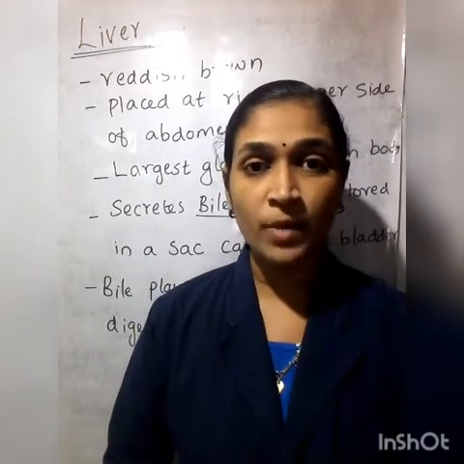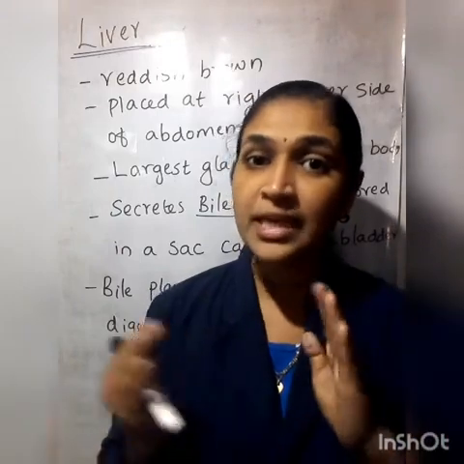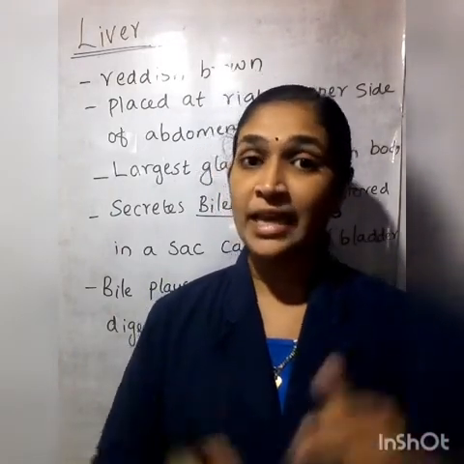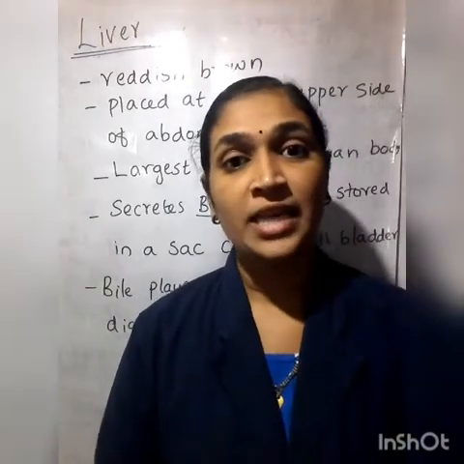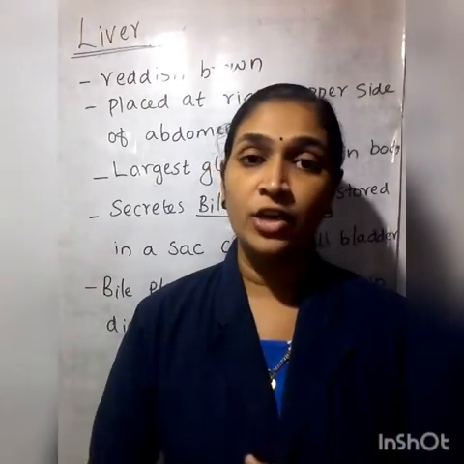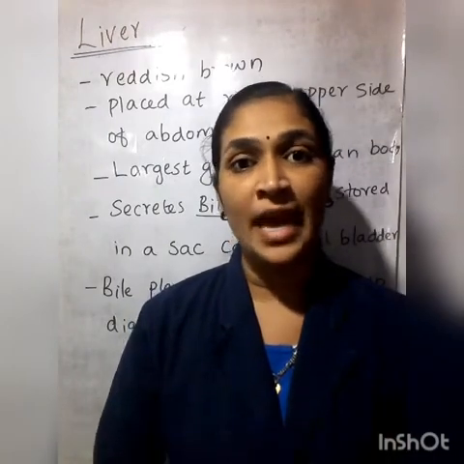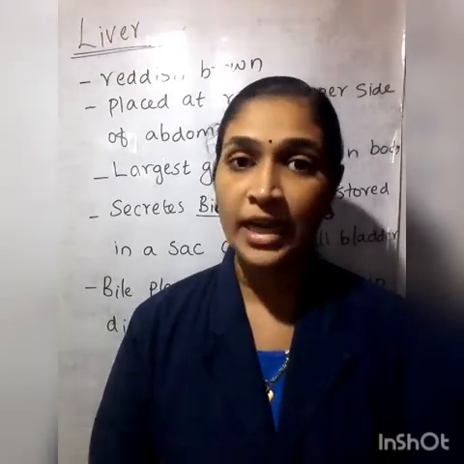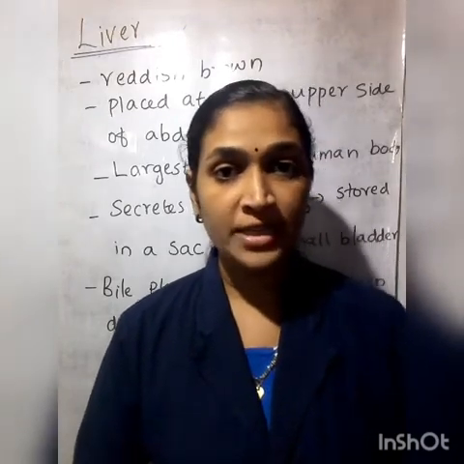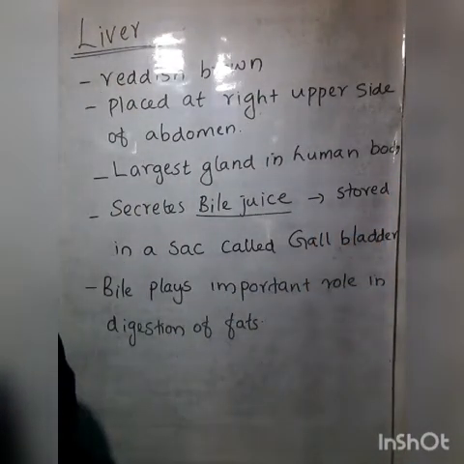Then we discussed the stomach. What happens in the stomach? Proteins are converted into simpler substances within the stomach. And here, what else is happening? Fat. Fat is also a nutrient. Where does the digestion of fat happen? In the small intestine, with the help of bile juice. Hope you understand what we have discussed about the liver.